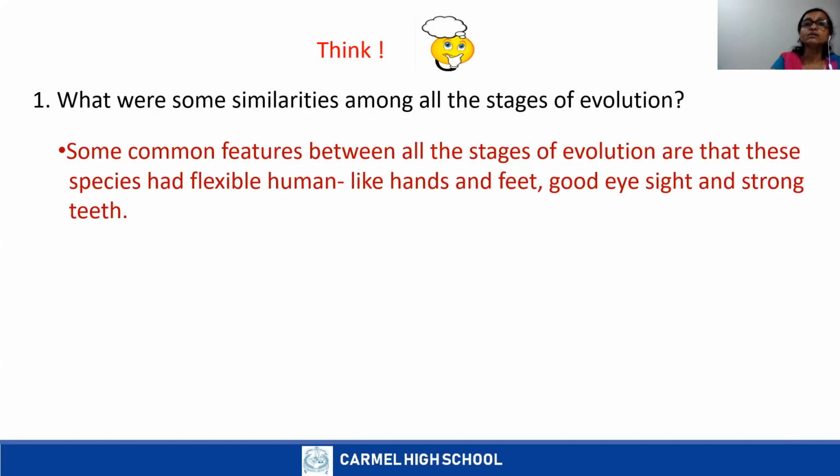Then their hands and legs, all these humans have more flexible, human-like hands and feet.